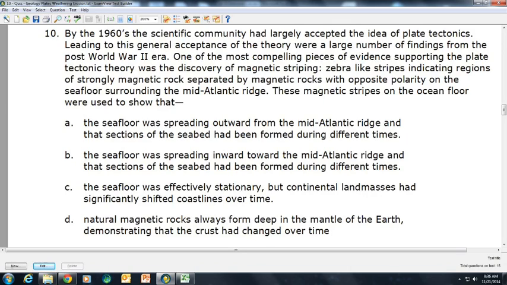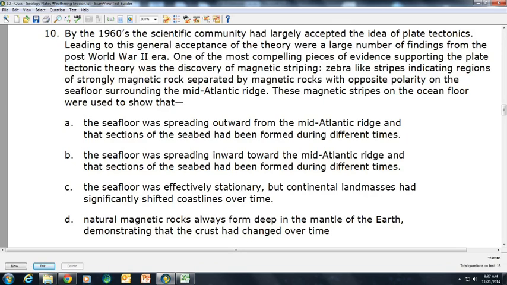Zebra-like stripes indicating regions of strongly magnetic rocks separated by magnetic rocks with opposite polarity on the sea floor surrounding the mid-Atlantic ridge. These magnetic stripes on the ocean floor were used to show that A. The seafloor was spreading outward from the mid-Atlantic ridge and that sections of the seabed had been formed during different times. B. The seafloor was spreading inward toward the mid-Atlantic ridge and that sections of the seabed had been formed